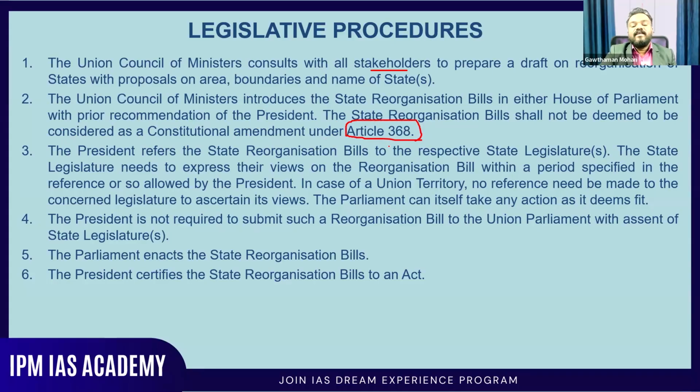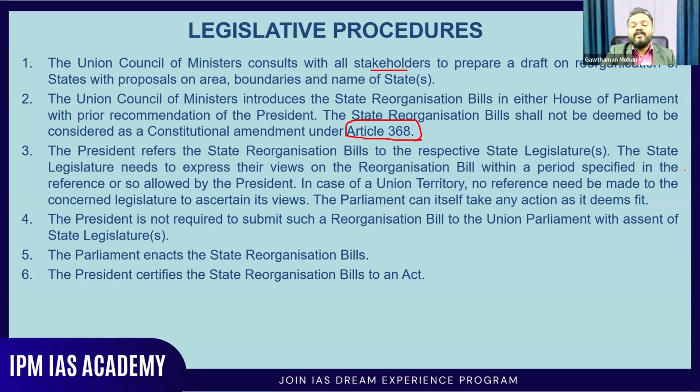The president refers the state reorganization bills to the respective state legislatures. The state legislature needs to express their views on the recommendation of the bill within the period specified in the reference or so allowed by the president. Basically, if they are trying to bifurcate Andhra Pradesh, then they have to inform Andhra Pradesh, and Andhra Pradesh can come up with their own suggestions to the president based on the time period fixed by the bill or by the president.